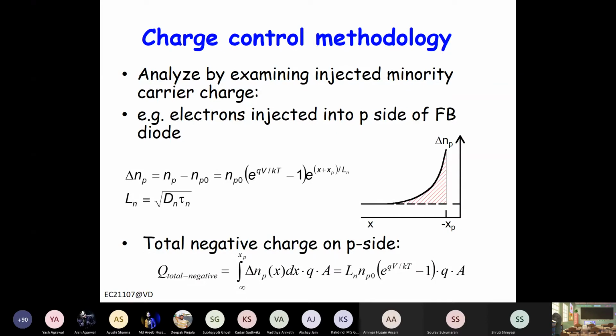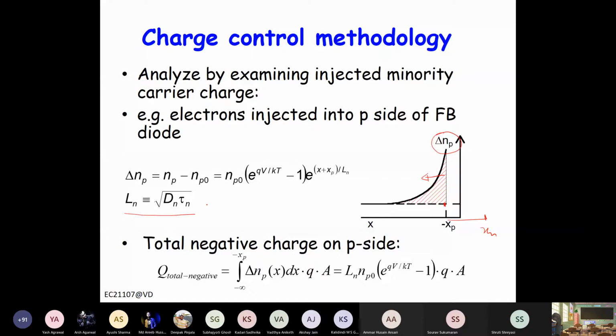For example, this is the injected electron concentration on the p side, and this is the boundary of the depletion region from minus xp to xn, and this electron concentration here will decrease as you move away, right? So there are two things here. This carrier is diffusing as well as recombining.